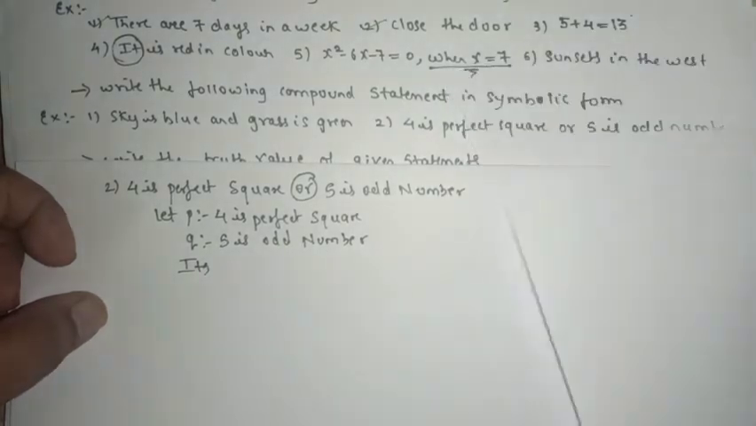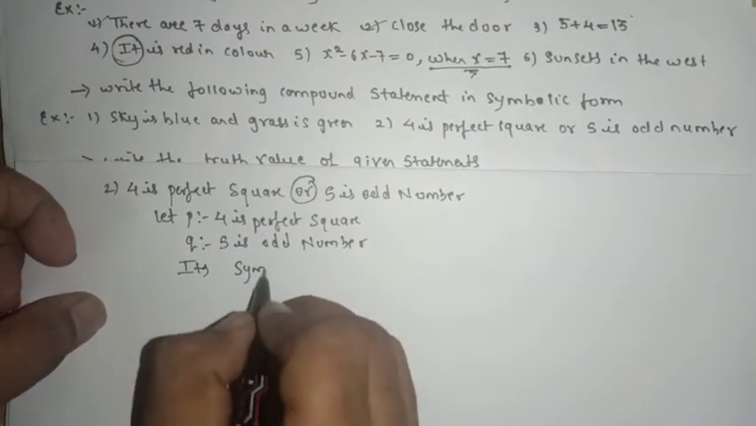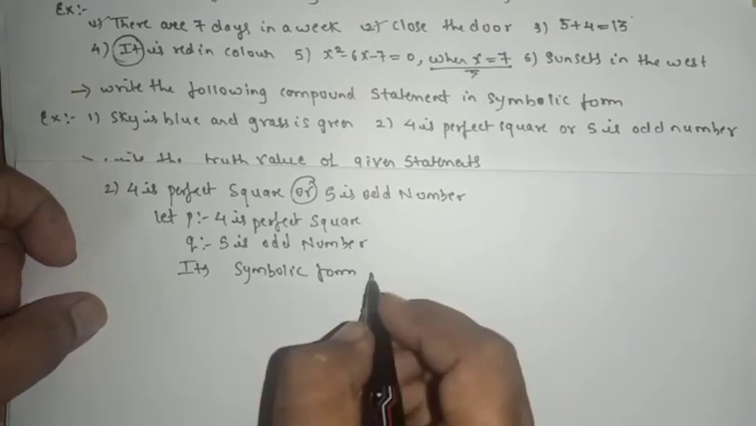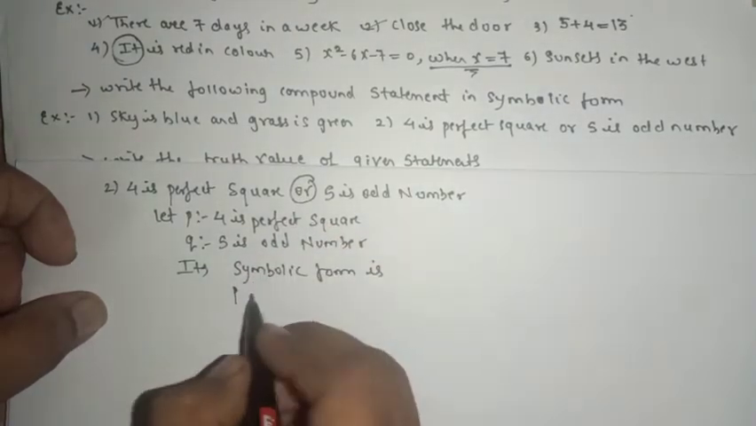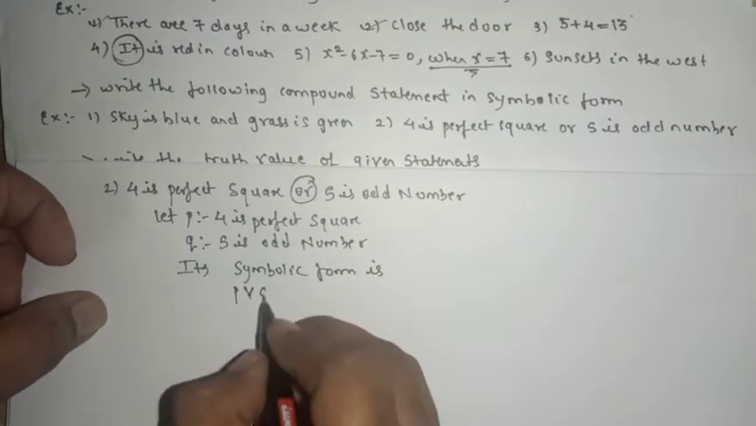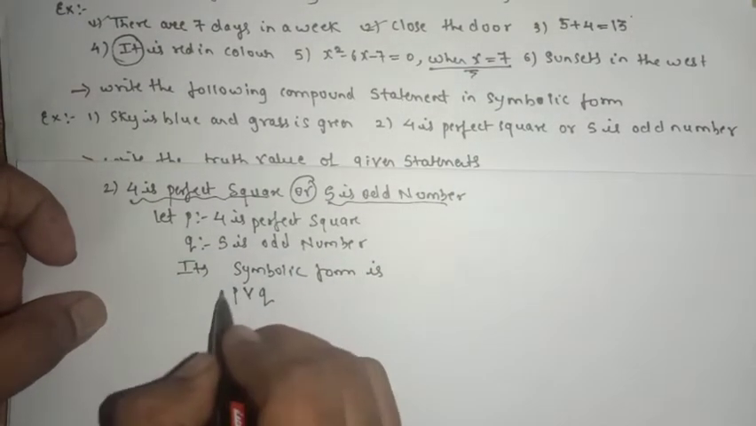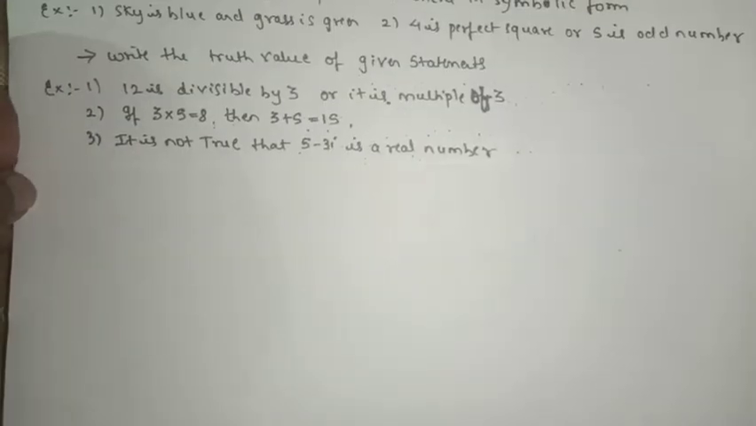So its symbolic form is P or, and this part is Q. This part is P and this part is Q. So the final answer will be P or Q. So now we'll see the next question.